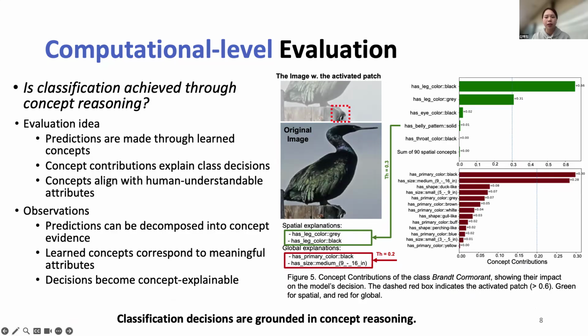We observe that predictions can be decomposed into contributions from learned concepts, meaning that the model bases its decisions on concept-level evidence rather than opaque features. Furthermore, many learned concepts align with human-understandable attributes, showing that the model organizes reasoning around interpretable structures. So at the computational level, classification is indeed achieved through concept reasoning consistent with our formulation.